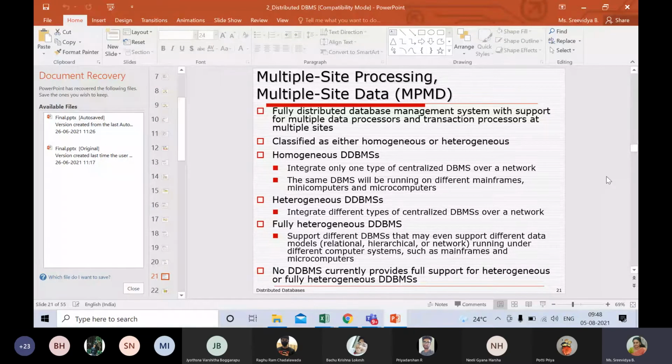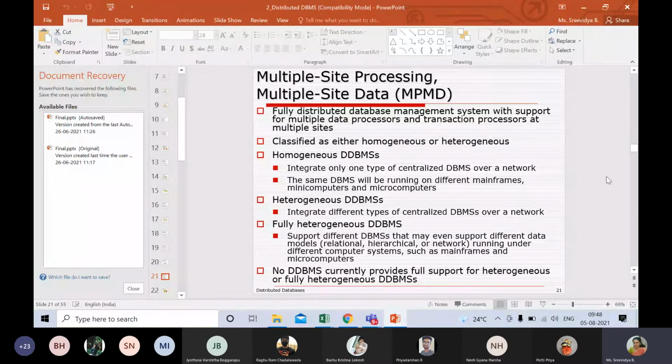Homogeneous, the name itself is telling us it is a similar kind of data or the same kind of databases. Let us say that all of us are using RDBMS, and let us say all of us are using Oracle RDBMS. So all the three campuses would be using Oracle RDBMS. So that is homogeneous distributed databases. You'll understand it better when I contrast it with the other two.